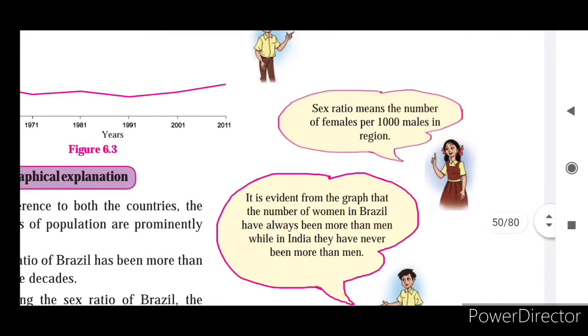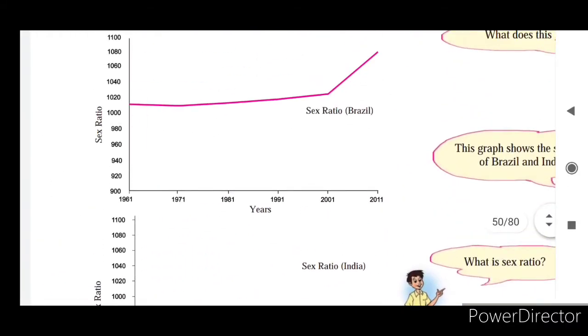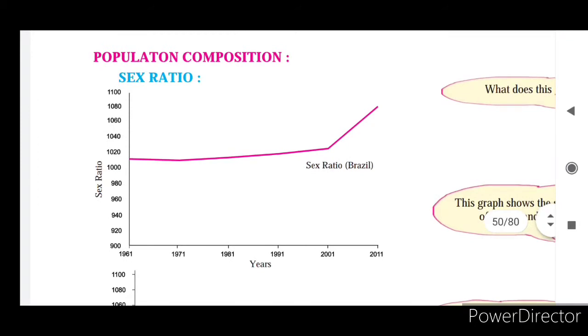It is evident from the graph that the number of women in Brazil has always been more than men, while in India they have never been more than men. If you see the graph carefully, first we will study the graph. Here it is given according to the census: 1961, 1971, 1981, and the last is 2011.